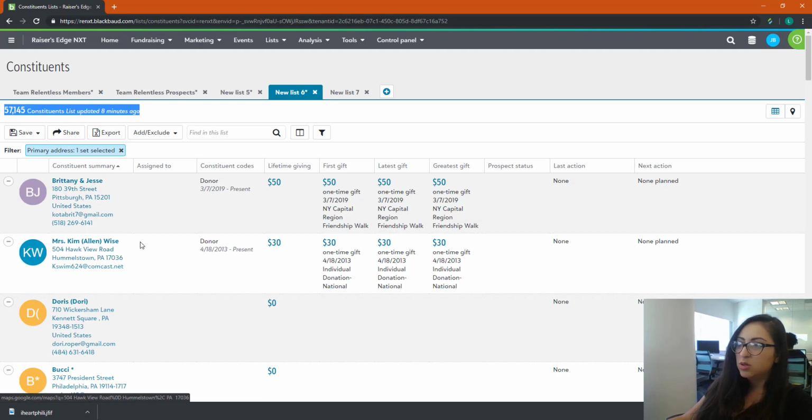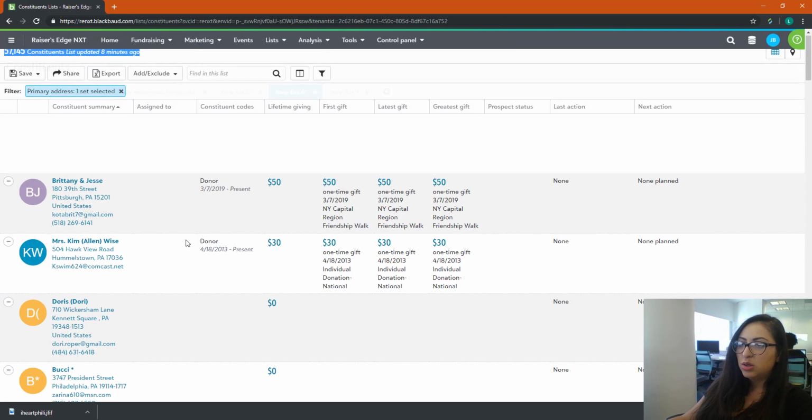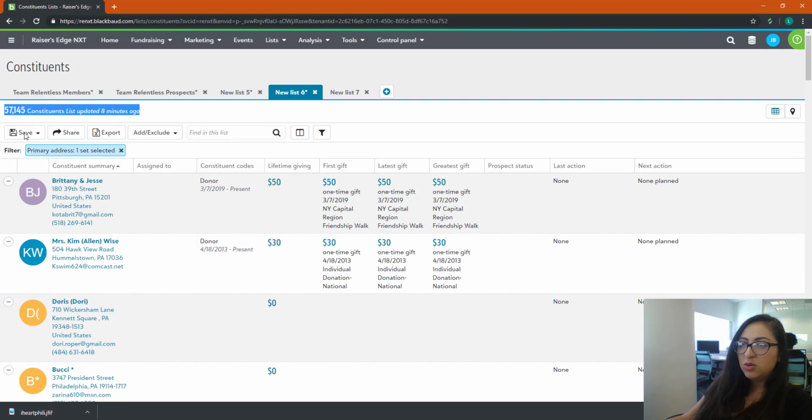So that's kind of cool. You can export this list already and play around with it if you want a list this big. My suggestion is not to have a list this big. So in this instance, let's say we're looking for somebody that's more of a major donor that has giving history. Let's start funneling this list down a little bit.